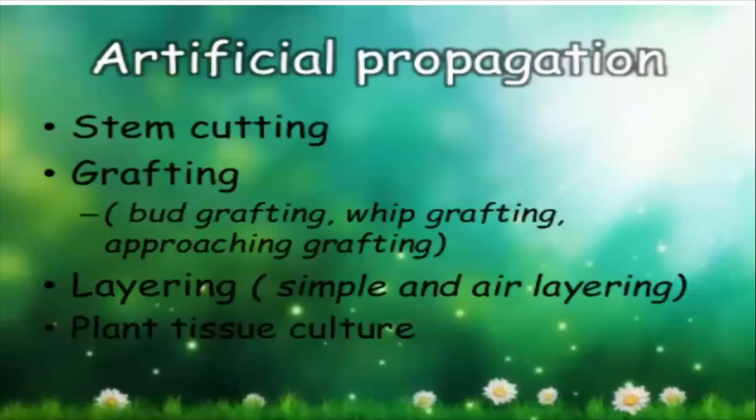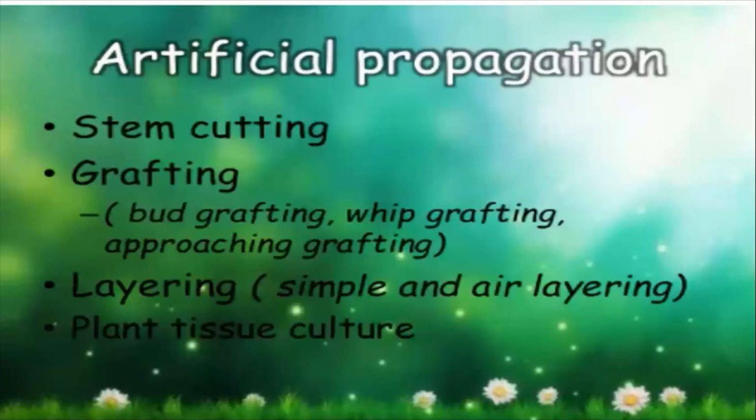Yes. And layering? In layering, if there is one plant, and we can take the example of jasmine, then a portion of the stem, a little part of the stem, is bent down, and then we have to put it in the soil, and then it will grow like creepers only. Okay. And the last one is plant tissue culture.